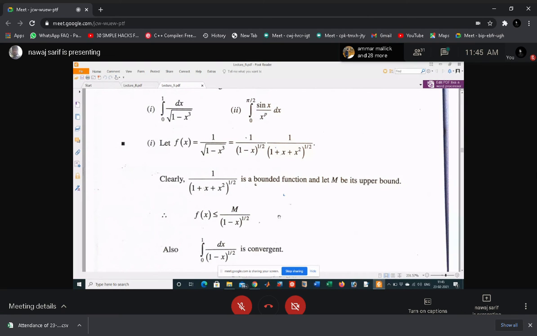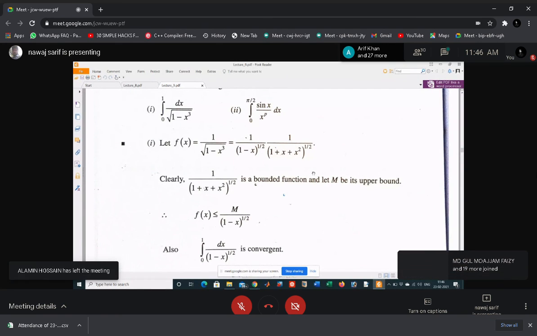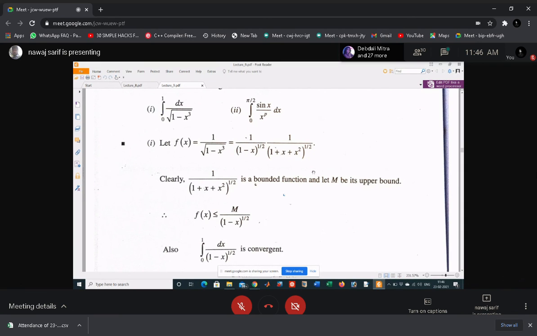Sir, the upper bound function is still not clear. So, just try to understand. Okay, if f(x) has an upper bound, what is your upper bound? Your upper bound is your head. Okay, if you try to understand upper bound. And if someone says that something is above your head, what does it mean? Either touching your head or above the head.